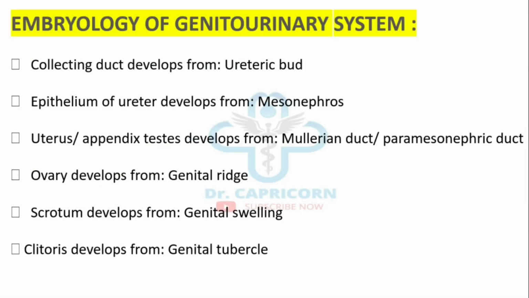Embryology of genitourinary system. Collecting duct develops from the ureteric bud. Epithelium of ureter develops from mesonephros. Uterus and appendix of testis develop from Mullerian duct or paramesonephric duct. Ovary develops from genital ridge. Scrotum develops from genital swelling, and clitoris develops from genital tubercle.